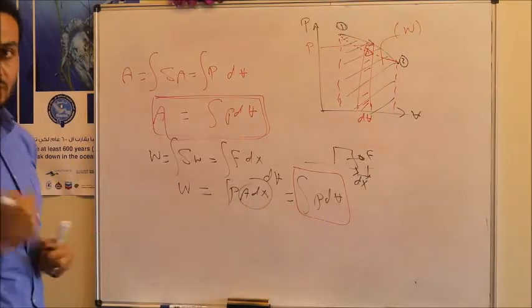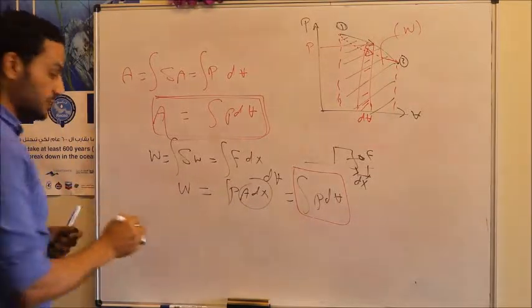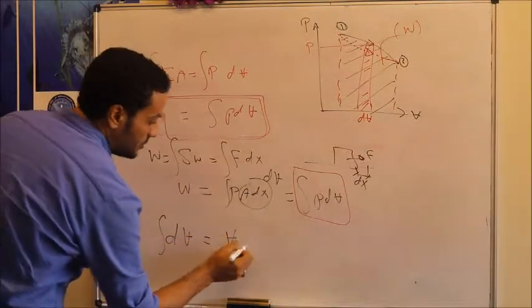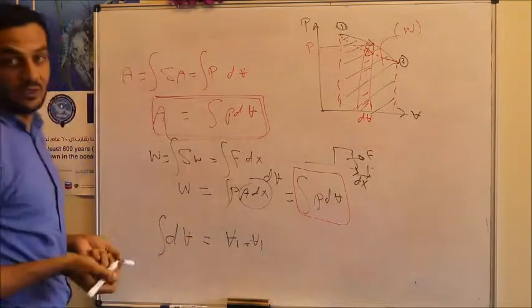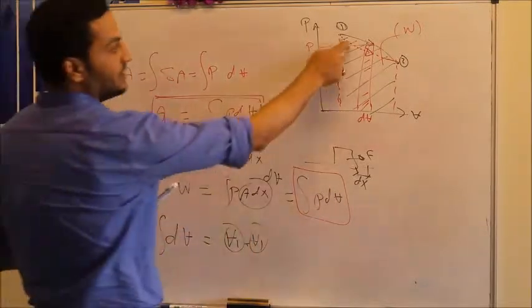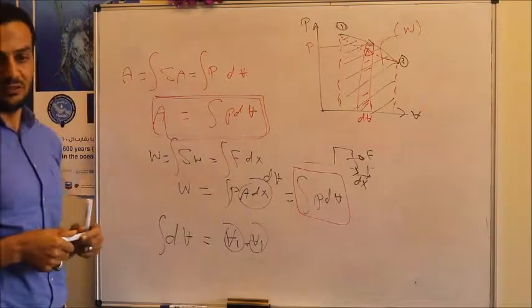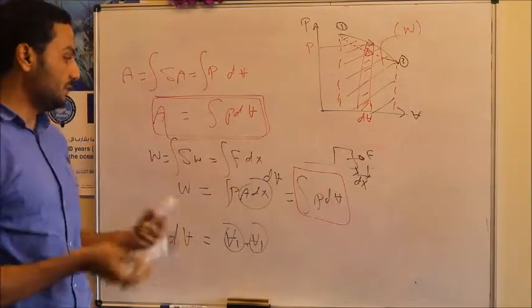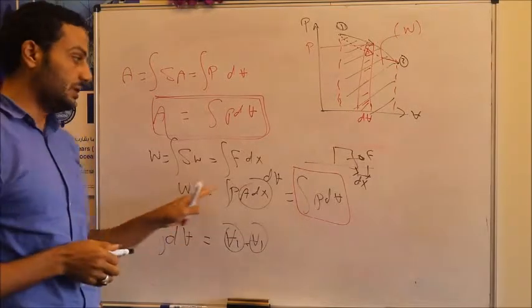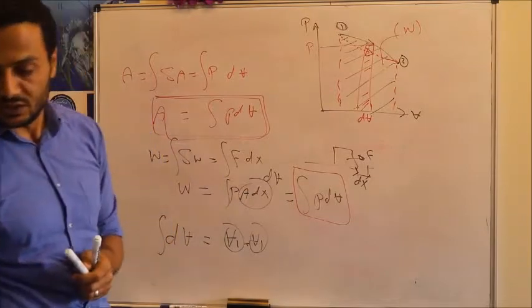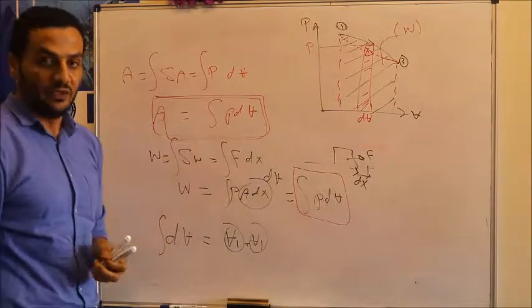Unlike this, properties are point functions. So if I need to calculate the change of volume, I just integrate delta V. It will equal V2 minus V1, the final state minus the initial state. We don't care about the intermediate states in this case. And this is the case for any property. But in the case of work or heat transfer, they depend on the path followed from the initial state up to the final state.